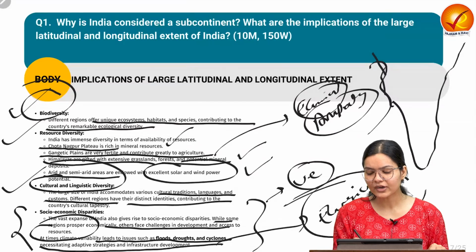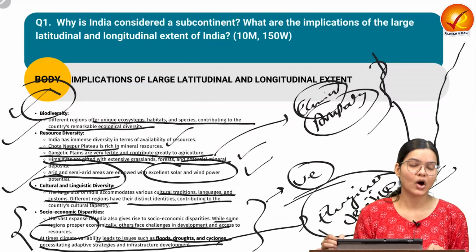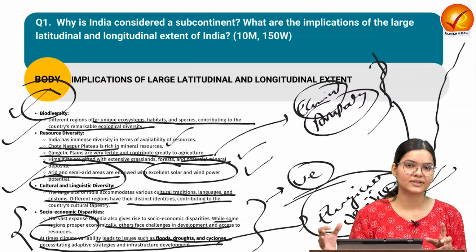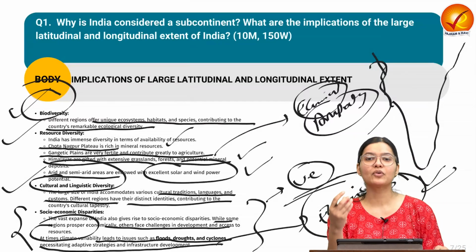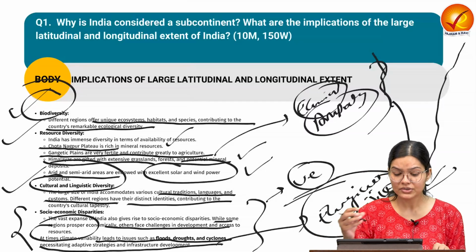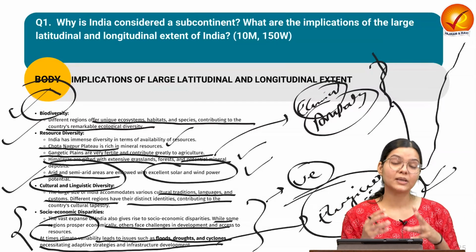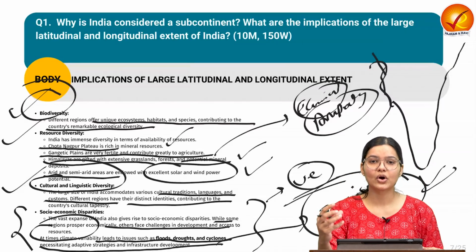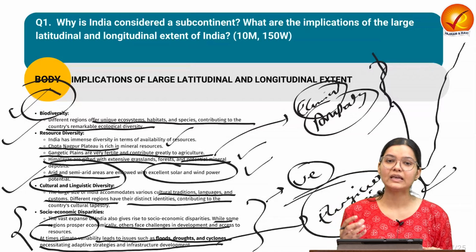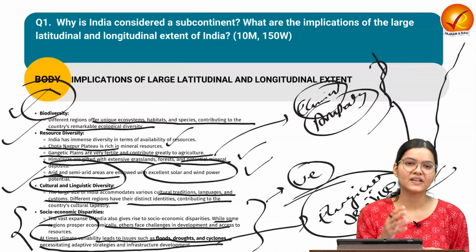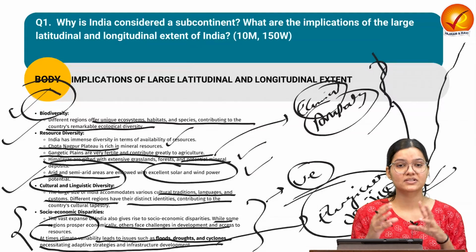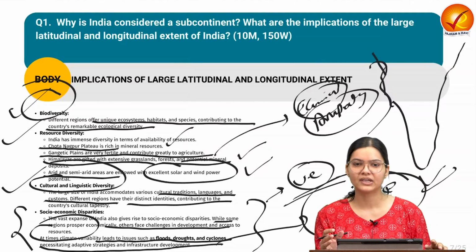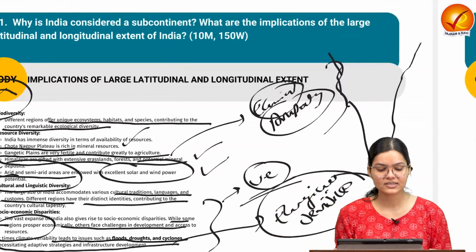So we need to be prepared for the floods or the cyclonic effects for the Eastern Ghat, as we have seen these are prone to cyclones. Also, we have seen frequent flash floods in the Himalayan region. Because of this variability of the climate, some areas become more prone to climate change and related things, and thus we need to stay focused, and we have to prepare infrastructure which is capable enough to stop these kinds of issues or to have a mitigating effect. So these are some of the implications.